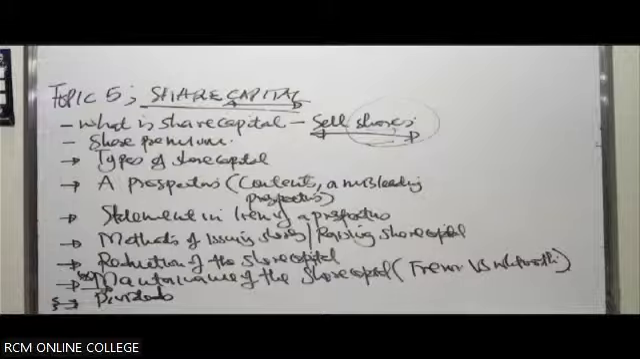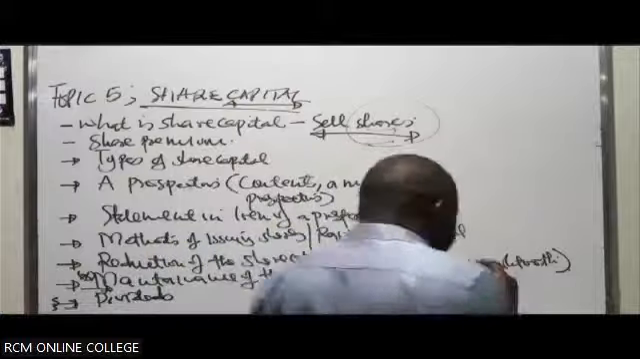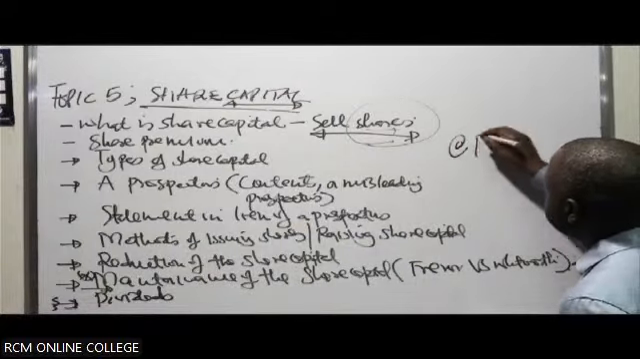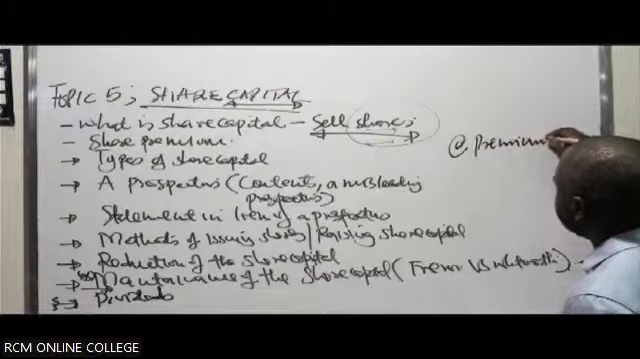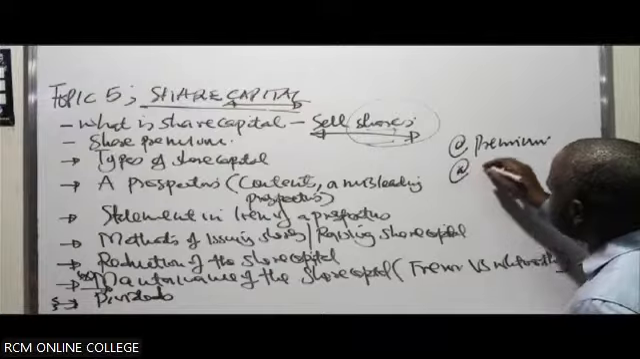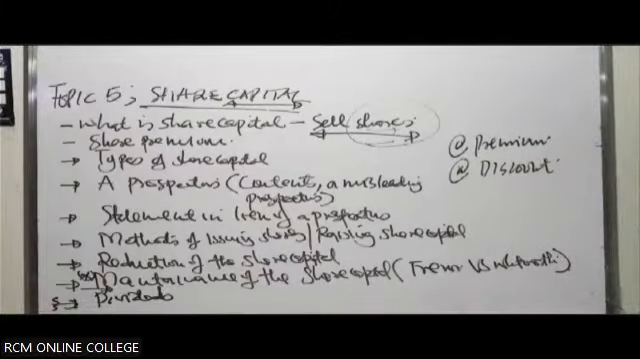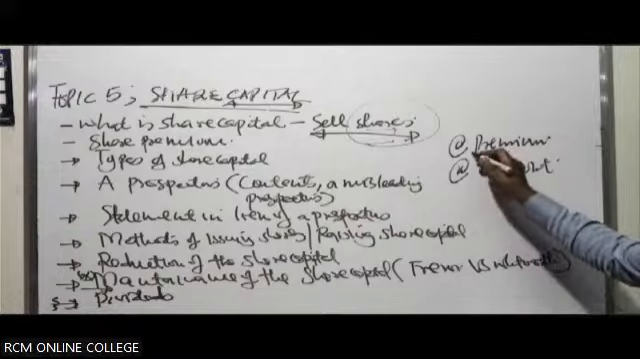So when the shares are sold, they can be sold at what we call a premium. Or they can actually be sold at a discount. So they can be sold at a premium, or they can end up being sold at a discount.